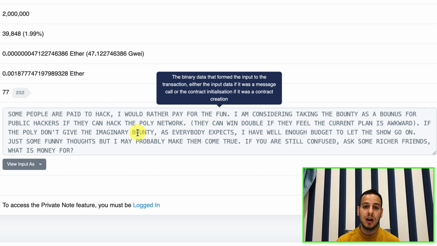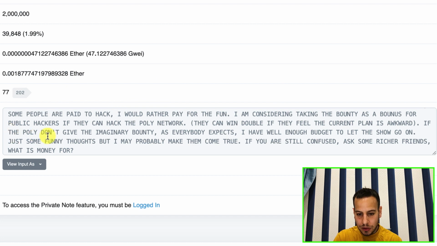So actually Poly network, after the hack, they released a plan and they probably worked 24/7 because it was crazy, in order to upgrade a new version of Poly network without the exploit to fix all the security problems. So here it talks about their awkward solution that they offered.